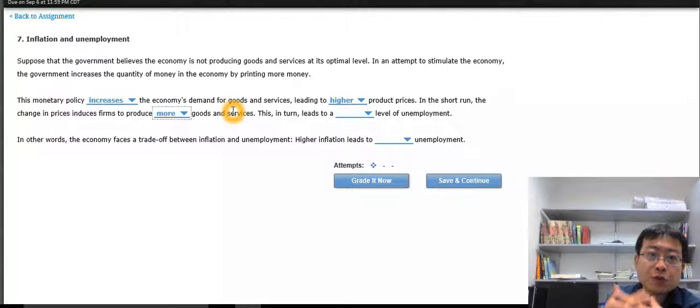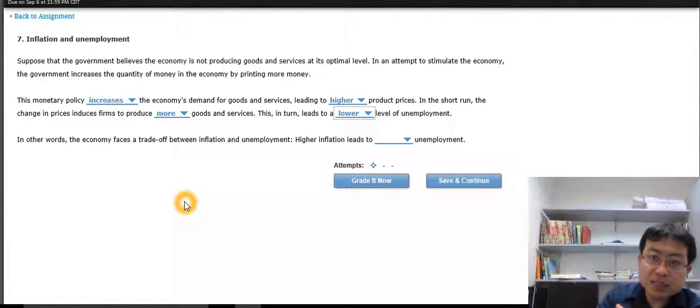So in turn, when companies produce more goods and services, they have to hire more labor. This will lead to a lower level of unemployment. The last part says, in other words, the economy faces a trade-off between inflation and unemployment. Higher inflation, which means higher prices, will lead to lower unemployment. So this is the answer for number 7 in chapter 1.